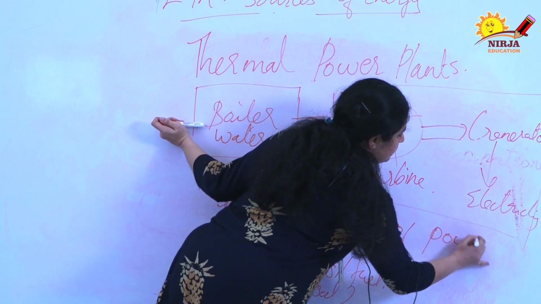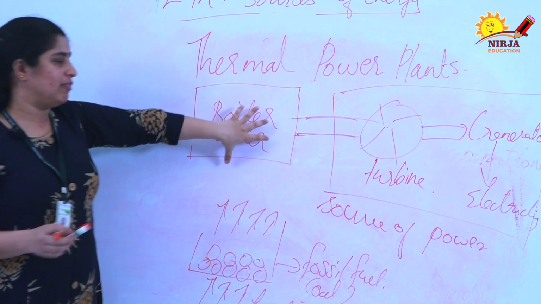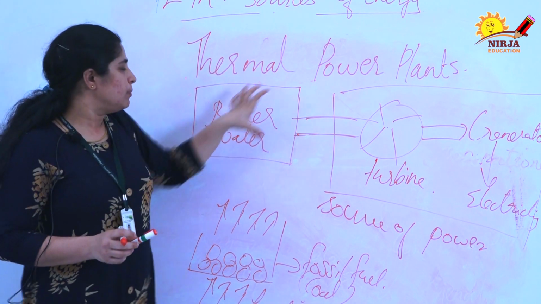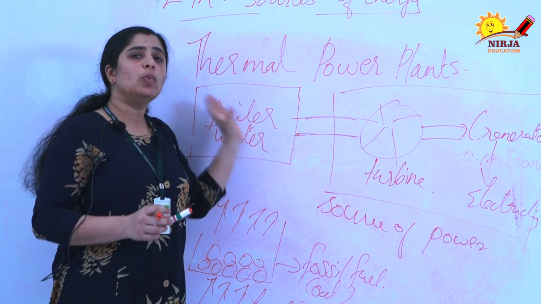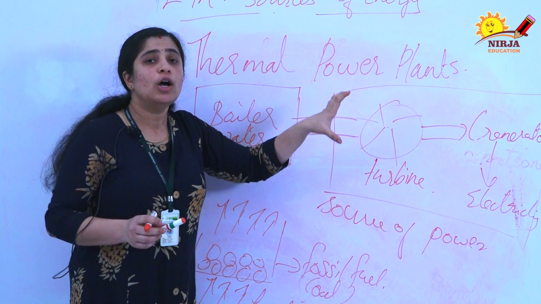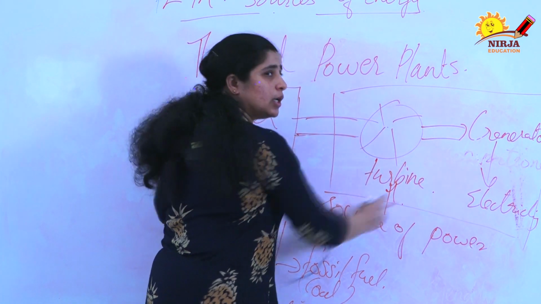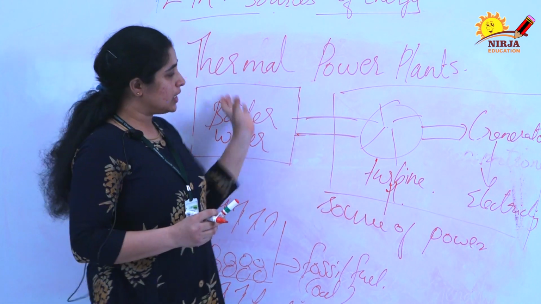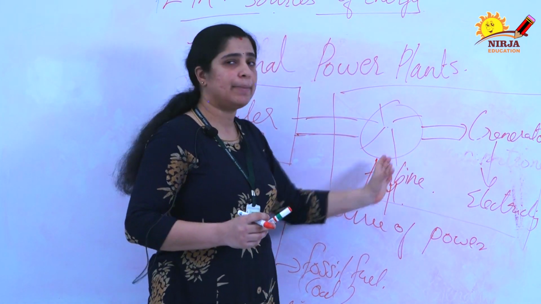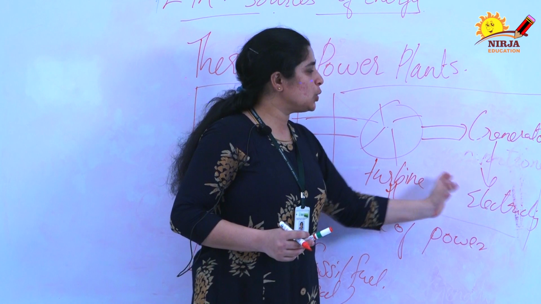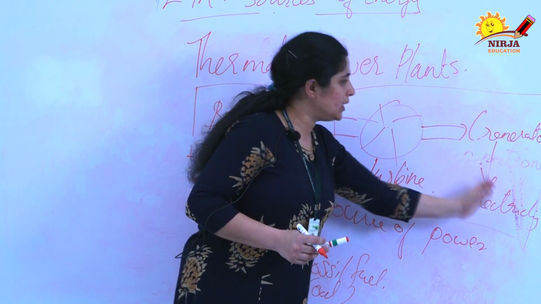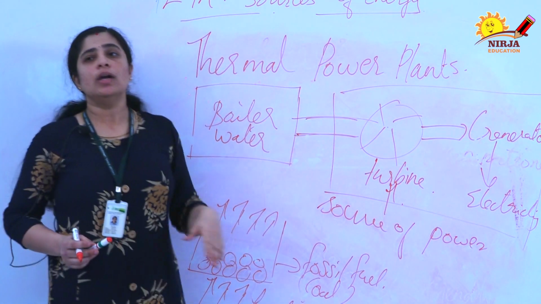The source of power here is the steam produced due to the boiling water. Due to this, the turbine will start rotating. Due to the rotation of this turbine, the shaft associated with the generator will start rotating and the electricity will be produced.